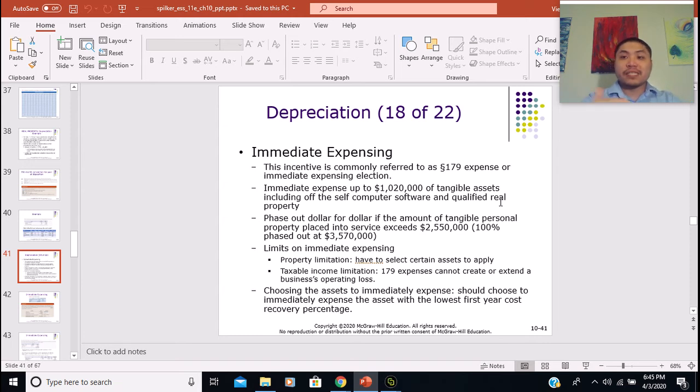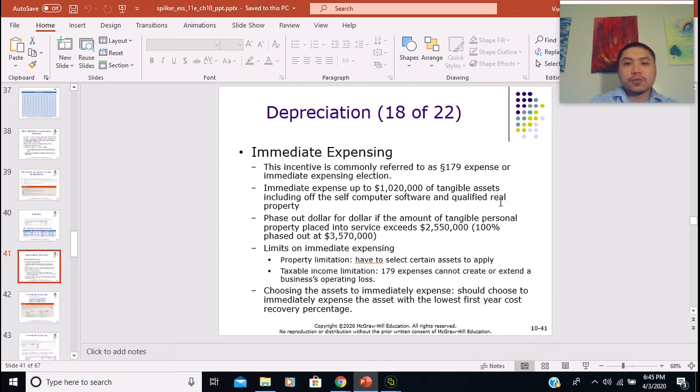However, there's a phase-out system applied to this program as well. The phase-out is $1 for $1 if the amount of tangible assets that are placed into service during the year exceeds $2,550,000.